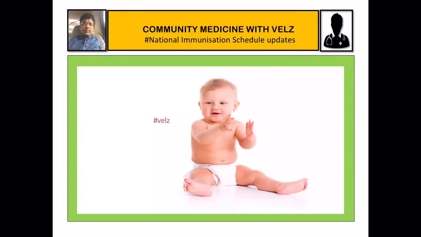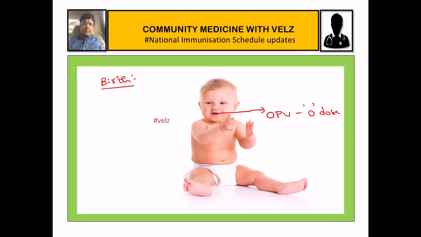So next, we are going to a newborn baby. The baby is just being born. So what are the vaccines that have to be given at birth? At birth, we have to give the OPV 0 dose. OPV, oral polio vaccine, we will give orally.